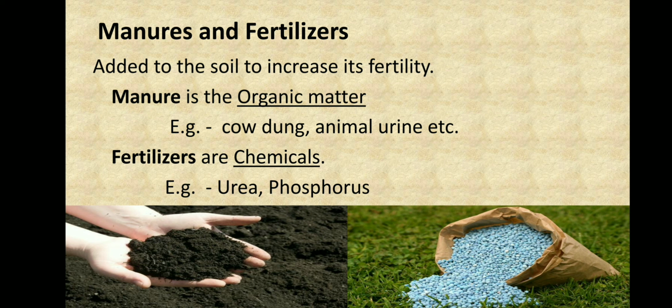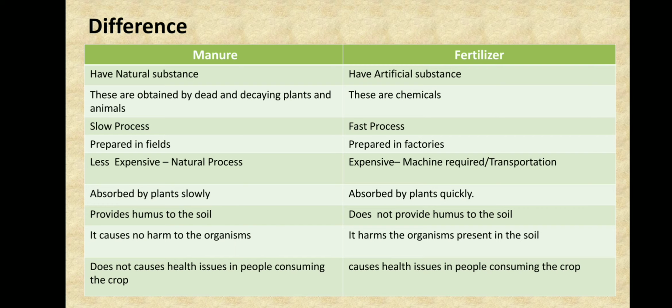The second point is that manures are obtained from dead and decaying plants and animals, through decomposition, whereas fertilizers are chemicals.